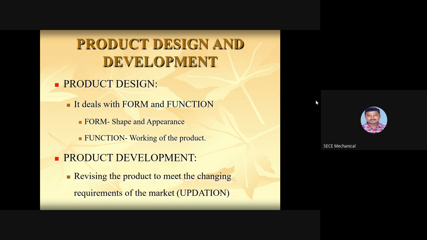So in order to sustain in the market, you have to add some new features and increase the performance so that you are able to withstand in the market. Year by year, the technology also grows. So based on that, you have to update the product features to fulfill the customer requirements. In product development, we revise the product to meet the changing requirements of the market. We need to update the product.